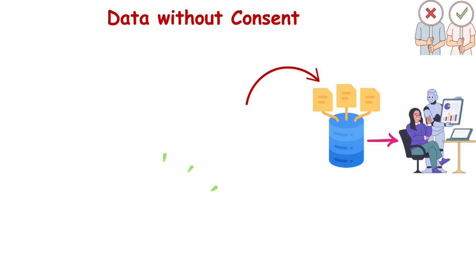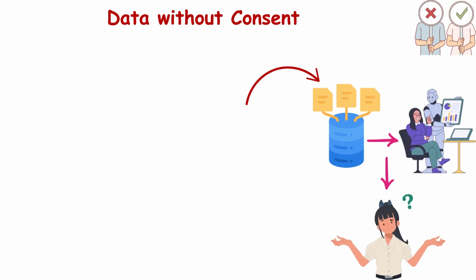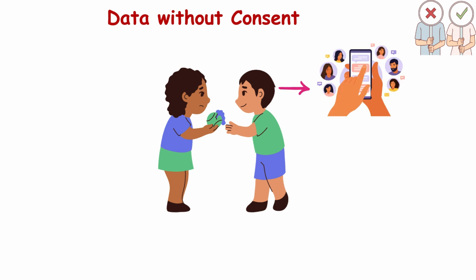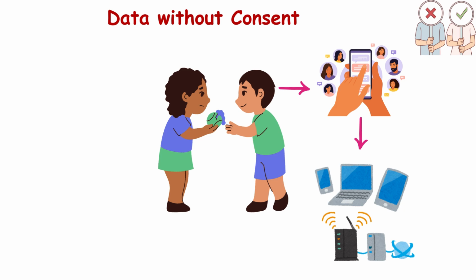This happens often without you fully understanding how your data is being used or stored. Example: you might notice that after talking about a product with a friend, you suddenly start seeing ads for that product. Your device could be passively collecting information through voice activation, even though you didn't actively tell it to listen.